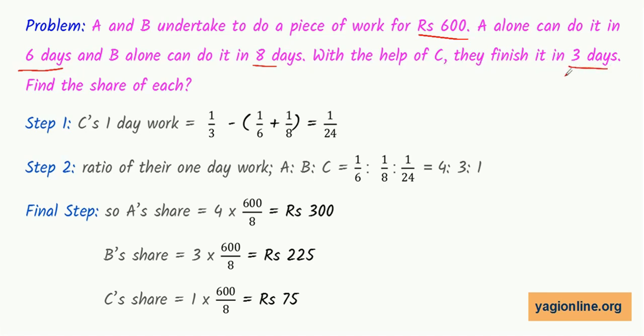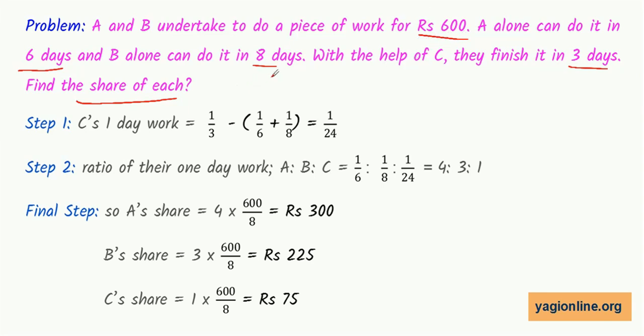So A, B and C, all three are doing, and in 3 days they could complete the work. So find the share of each. Each means how much, because they are getting rupees 600 for the work, how much each one of them will get out of this 600, that we have to find out.